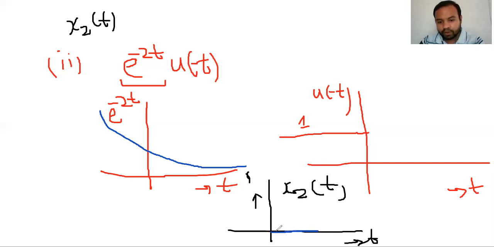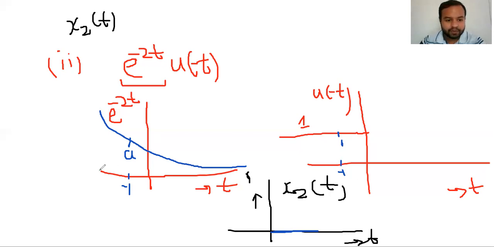Why are you getting 0? Because point to point multiplication is there. There is nothing else. For signal analysis, you have to remember point to point multiplication. Now see, suppose at this point the magnitude of the signal is a, and the magnitude of the other signal is 1. Suppose I am talking about t equal to minus 1. At minus 1, the magnitude of this signal is a and the other is 1, so we get a multiplied by 1, a only.